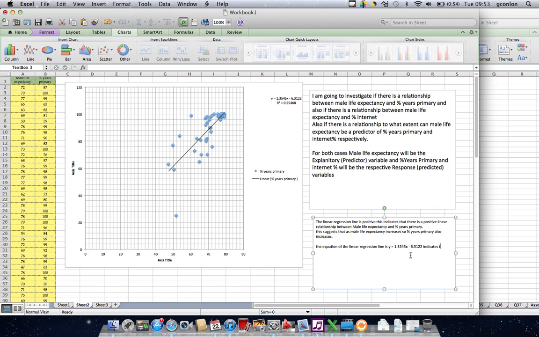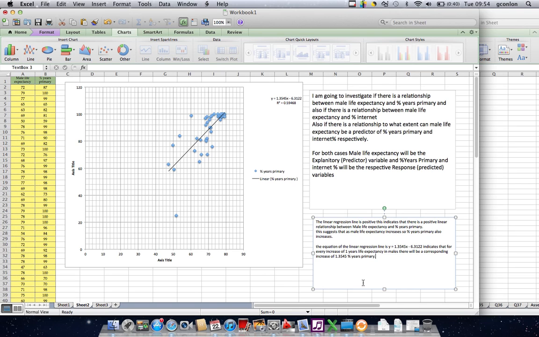It indicates that for every increase of 1 year's life expectancy in males, there will be a corresponding increase of 1.3545% years primary.